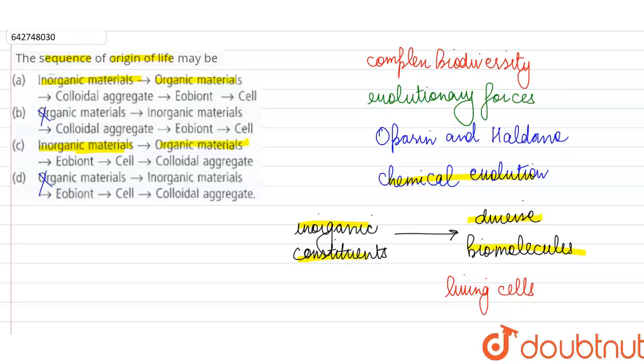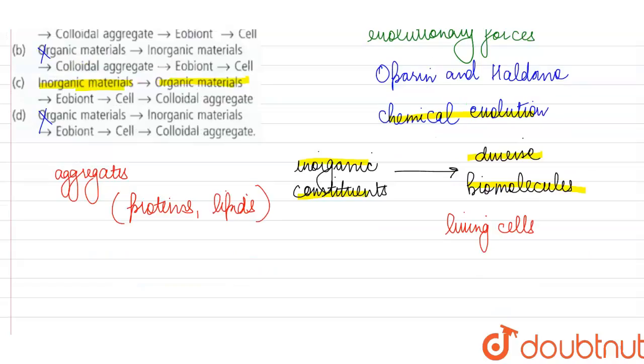Now, what is going to happen to these organic materials? Because isolated biomolecules do not constitute life just by themselves, they actually formed some aggregates. We had some aggregates of biomolecules such as proteins and lipids. And these biomolecules were like a suspension or a colloidal solution inside these aggregates. So some of these aggregates also showed some properties which resemble the living cells. So we can say that they were the protocells